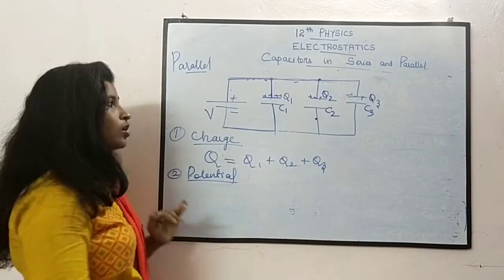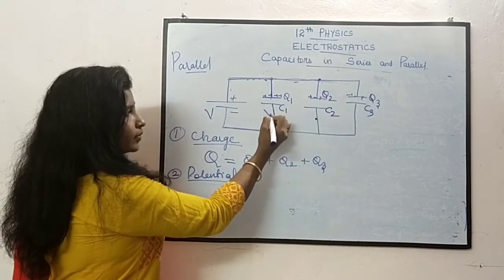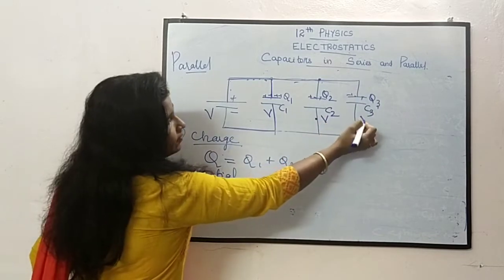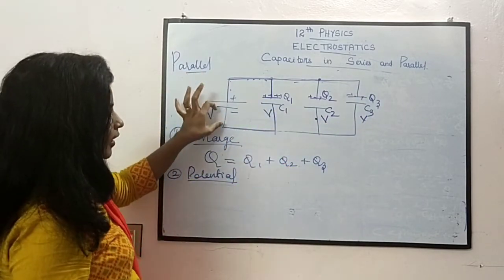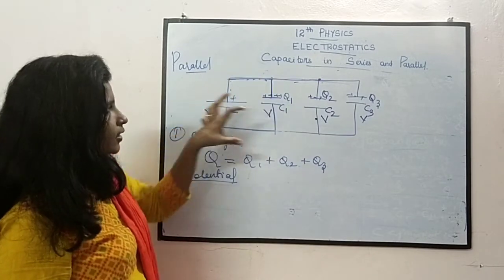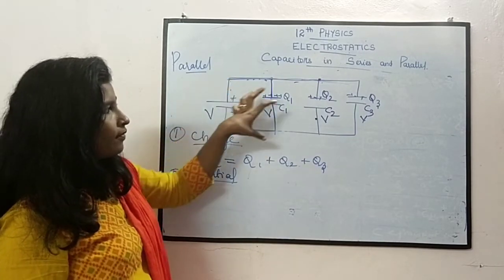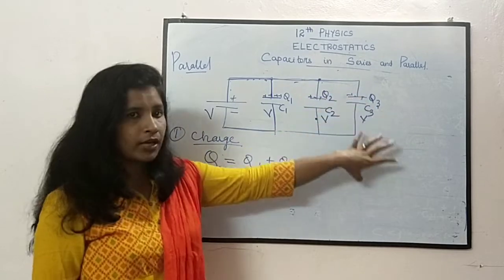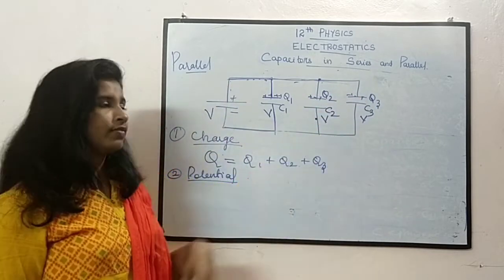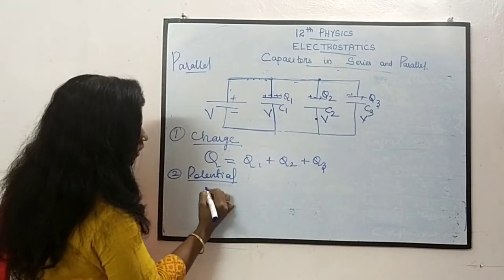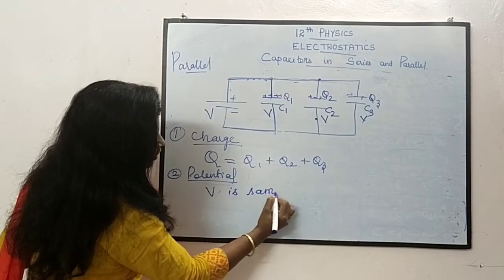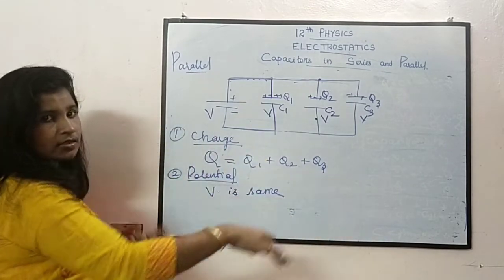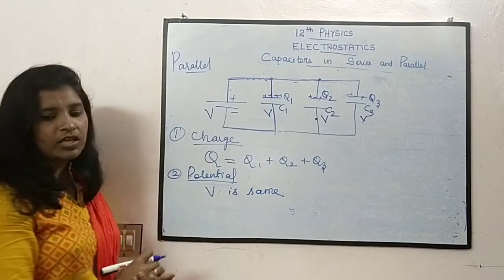Directly connected, so in all the capacitors the potential will be equal. Because they are directly connected, the work done to push the positive charge here is the same work done here and here. So the potential will be same. Keep this point in mind: the charge is distributed but the potential is same.